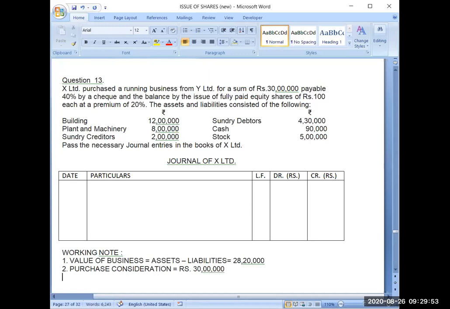Now tell me whether there will be goodwill or capital reserve. Yes, correct answer.